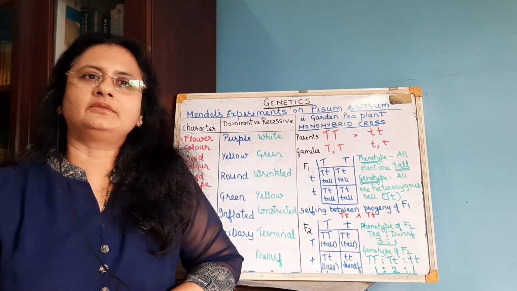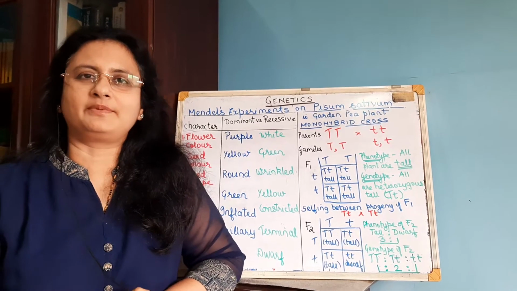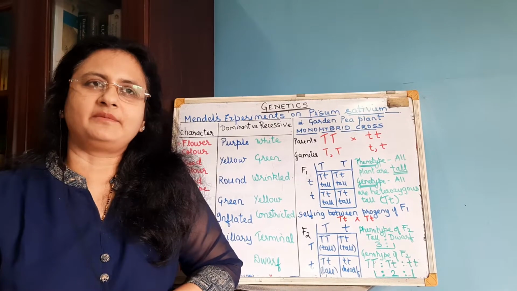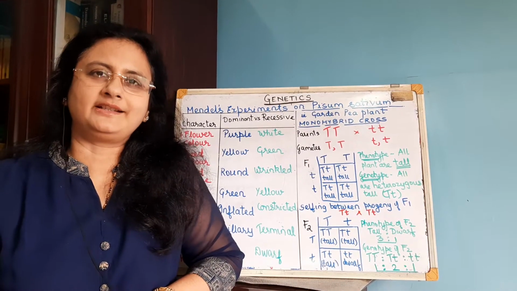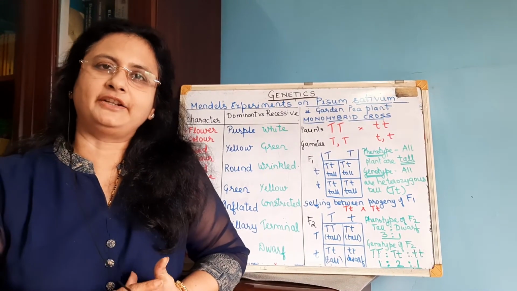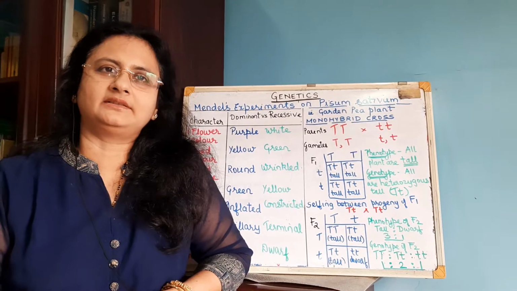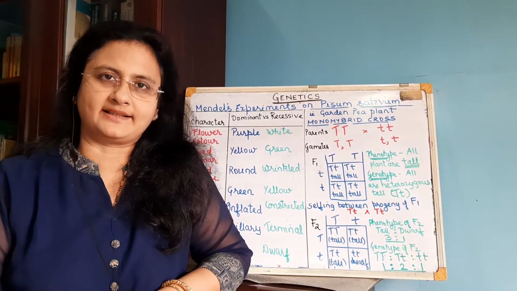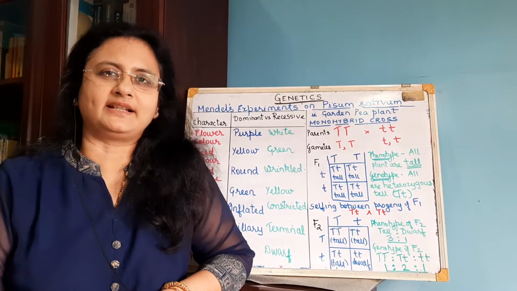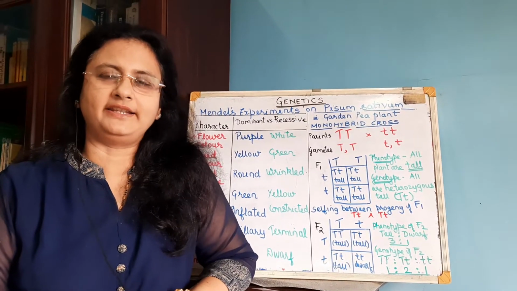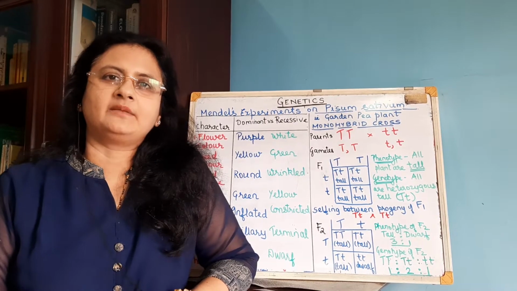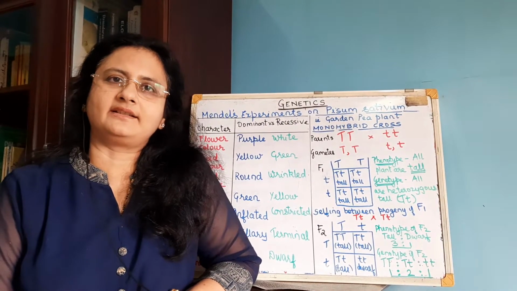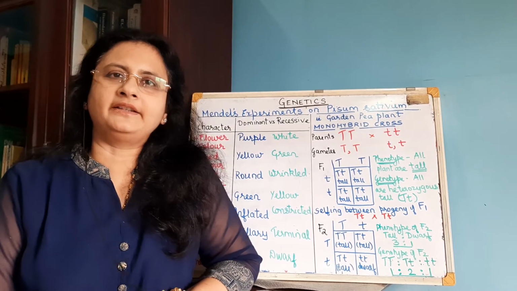Now today we are going to discuss Mendel's experiments on inheritance. Mendel carried out various experiments on the garden pea plant, that is the botanical name or the scientific name as per the binomial nomenclature which was proposed by Carolus Linnaeus. It is called Pisum sativum. That is the botanical name of the garden pea plant, Pisum sativum. You have to remember this, many times for name the following etc. it is asked.